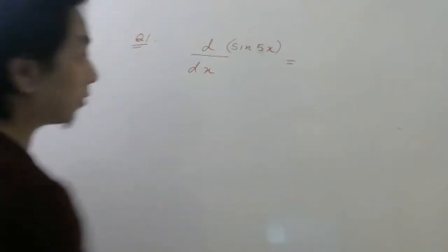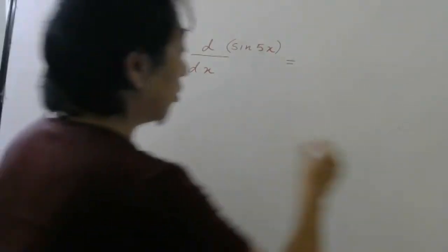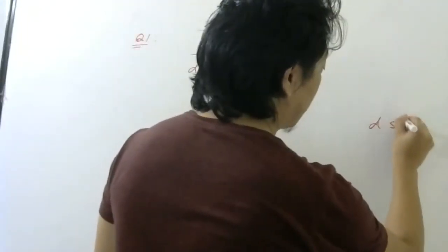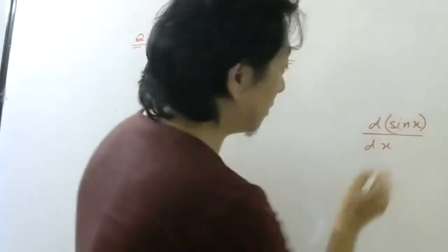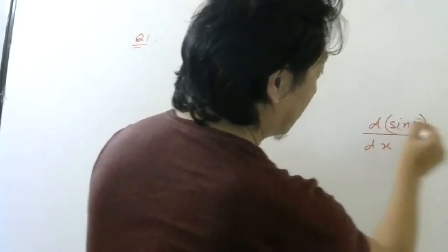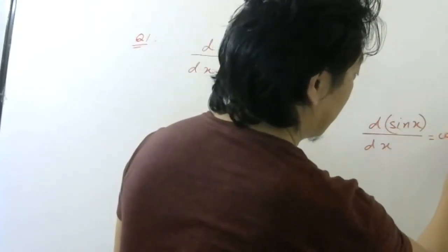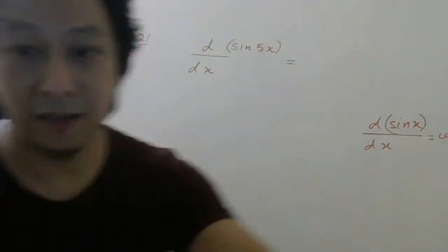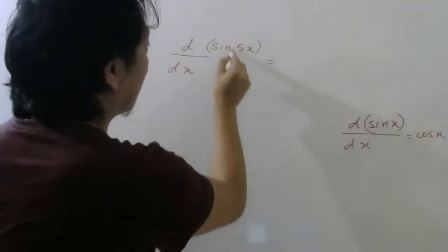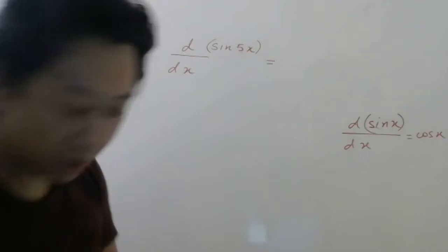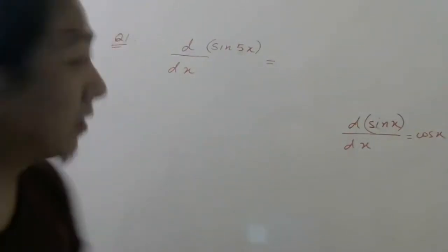So now the problem is, we already know this formula. This formula I have given you. When this is your function of x, I can tell you the answer is cos x. That is our formula. But here 5 is sitting. So what I will do, listen carefully.